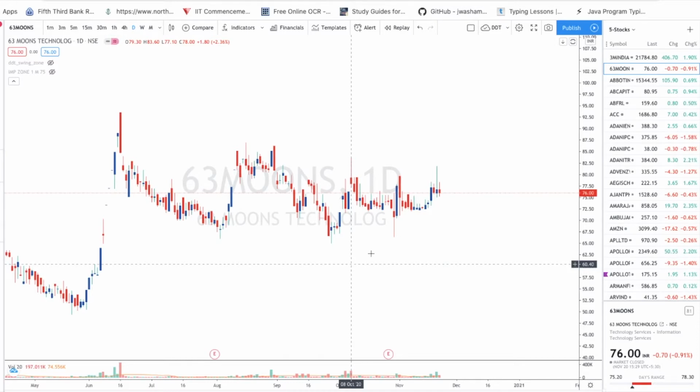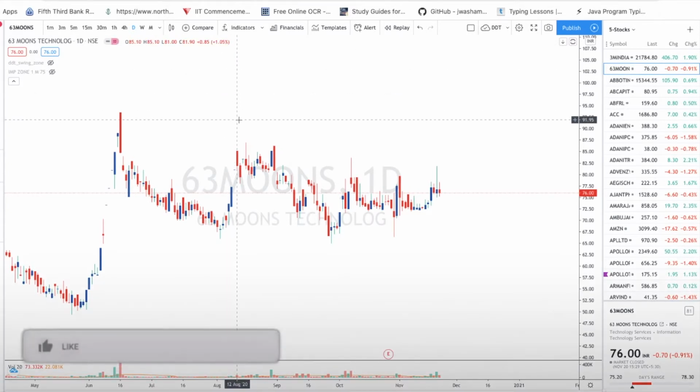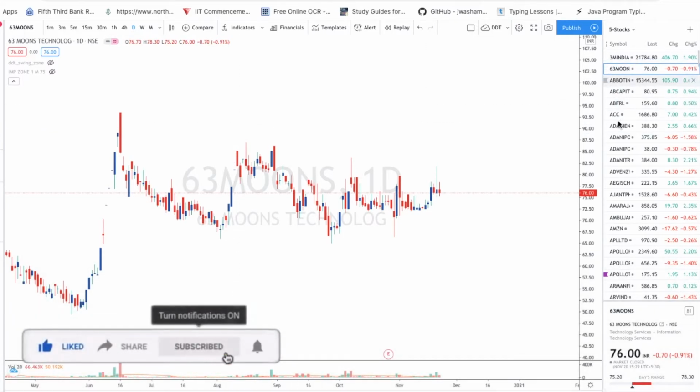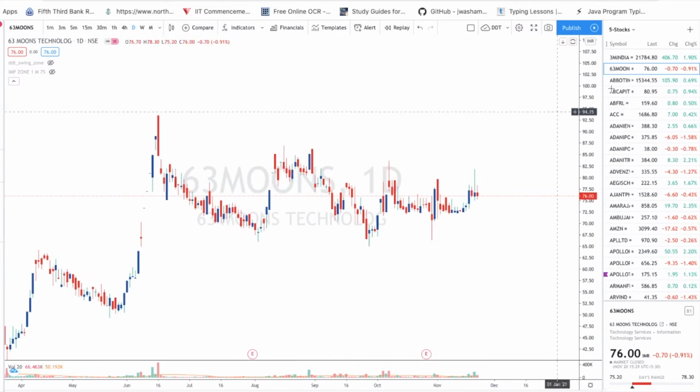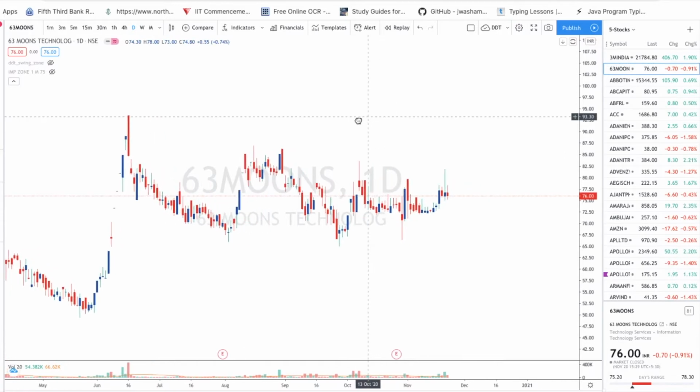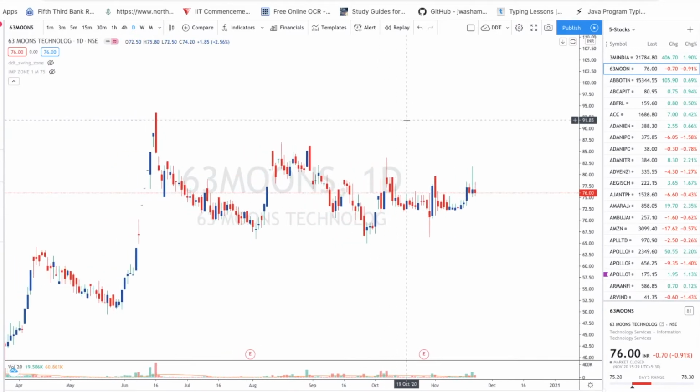Now we'll see each stock one by one. I already shared a watch list in the description of all the videos. Just import this watch list into tradingview.com. I am using tradingview.com for drawing these patterns on charts and analyzing the stocks. Import all the stocks I shared in the watch list and go through each stock where you feel an opportunity is there. Just go for that opportunity.